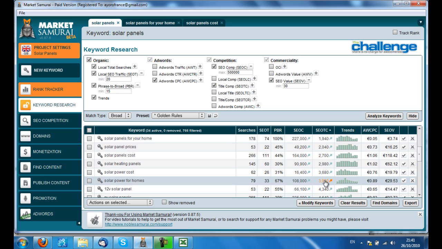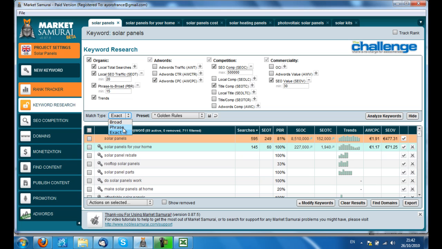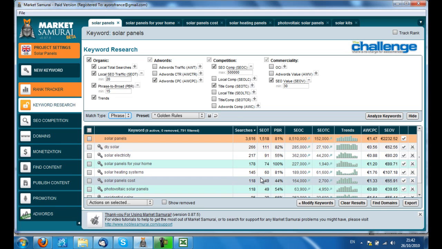Again, now this is only quantitative at this stage, so we need to go in and look at the qualitative, which is why I'm putting these tabs up here. So here we go, we're back on photovoltaic solar panels that we identified at the beginning. Let's have a look at solar kits. So we've got searches of 217, 9450, pretty low PBR. We might have a look at phrase match results, I think.